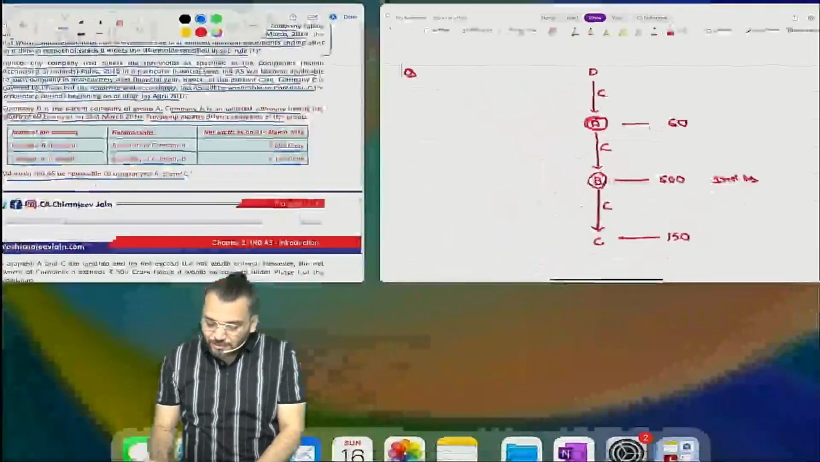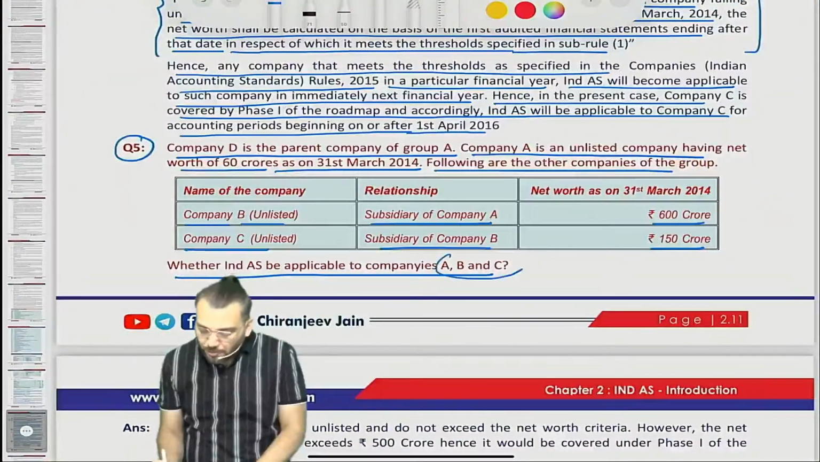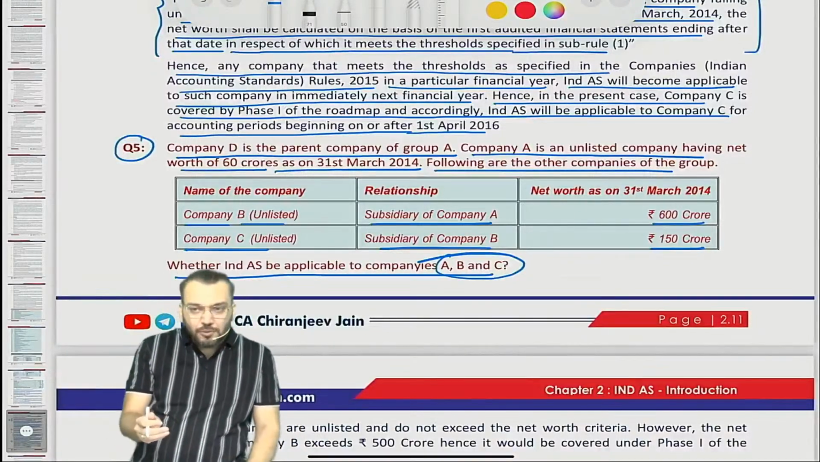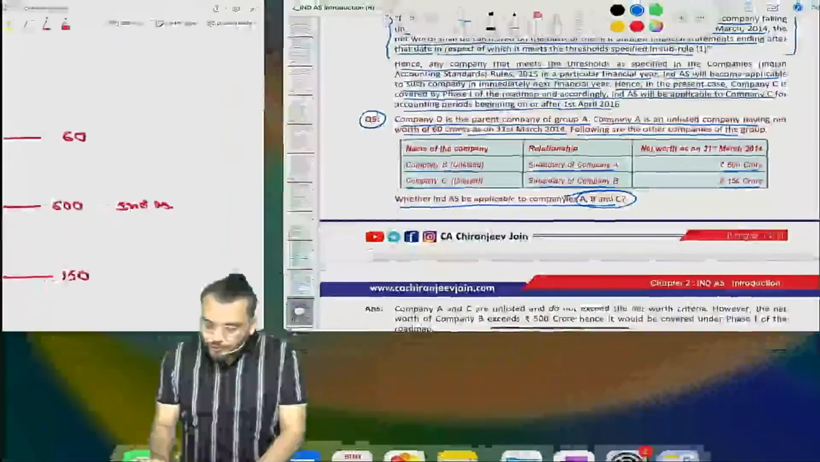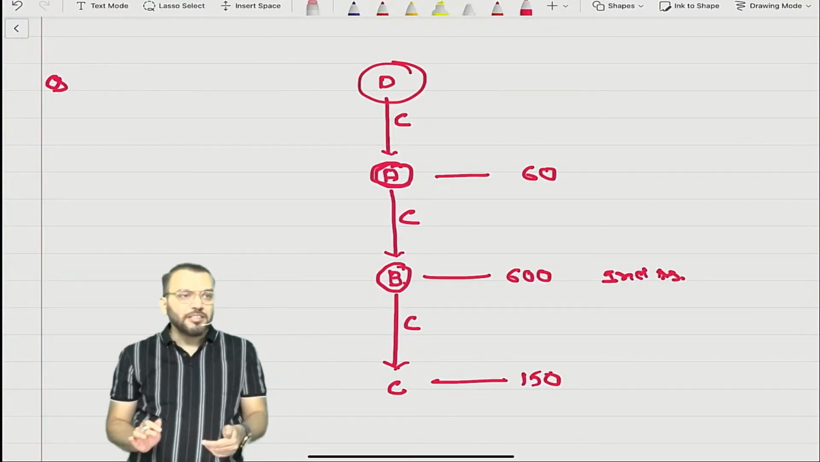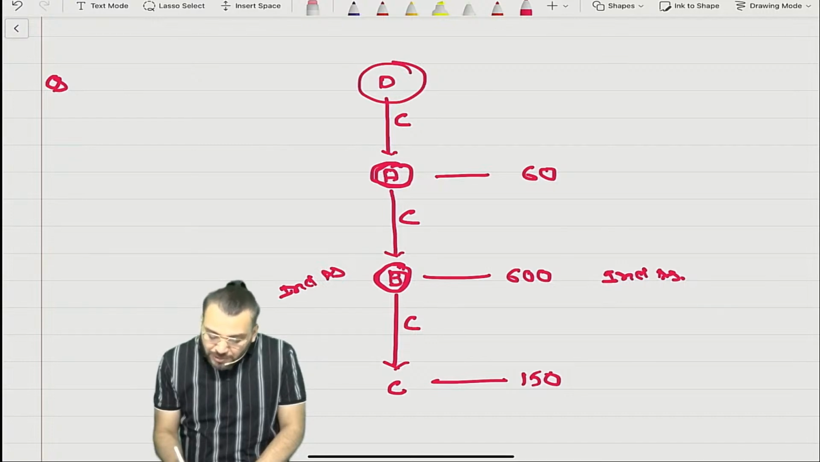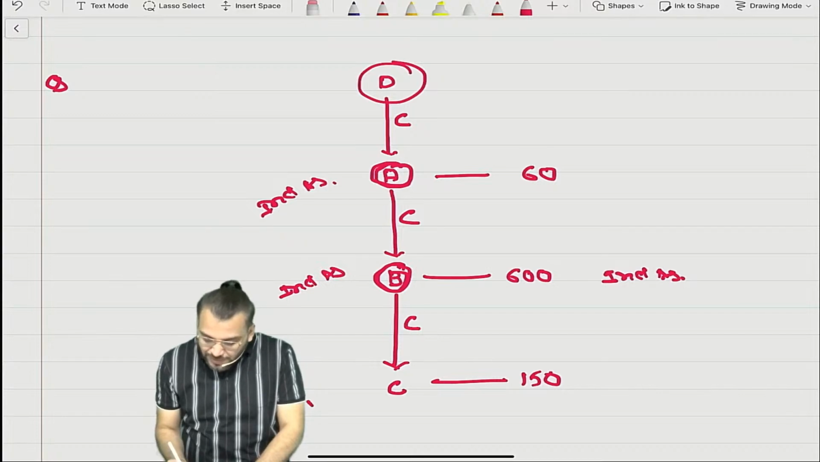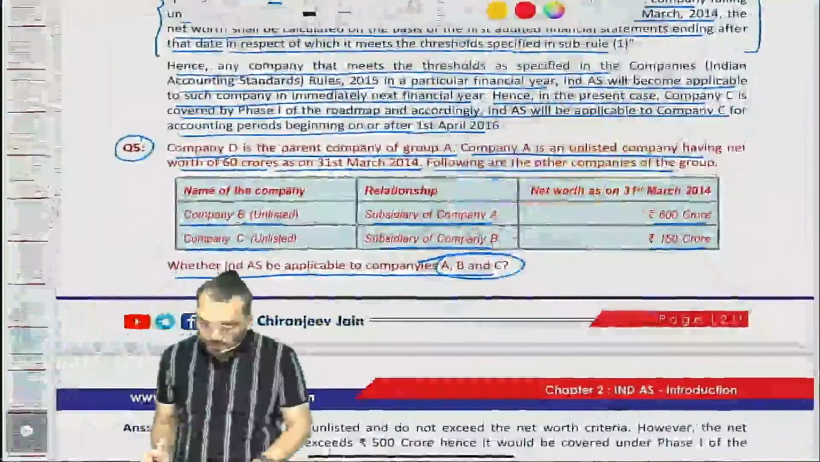Understood? So what is the question? Whether Ind AS is applicable to company A, B and C. They have asked only about A, B and C. So Ind AS will be applicable to A, B and C. They have not asked about D, so I will not answer it. I'll come to D in some other questions. But you can see it is understood that if Ind AS is applicable to B, then Ind AS will be applicable to the parent of B and to the subsidiary of B. Correct?